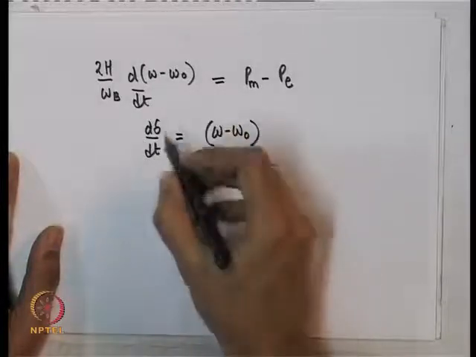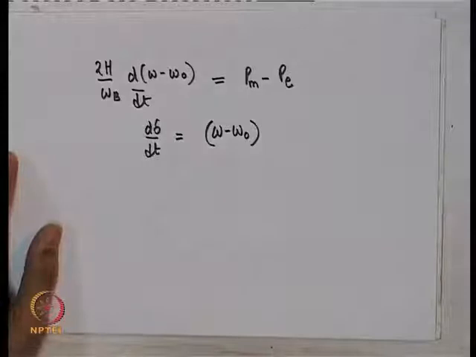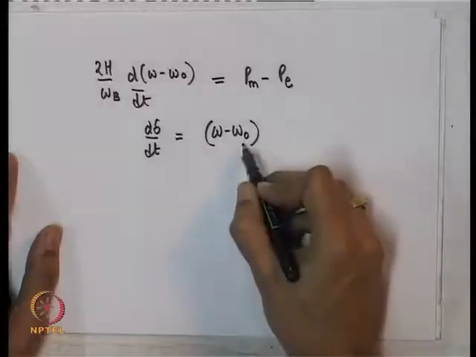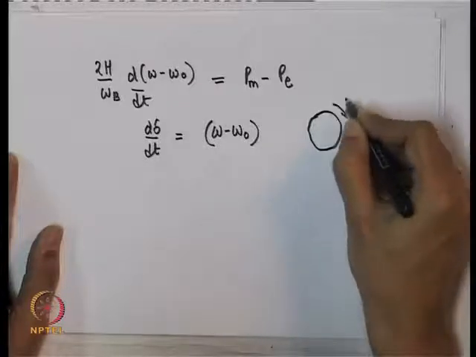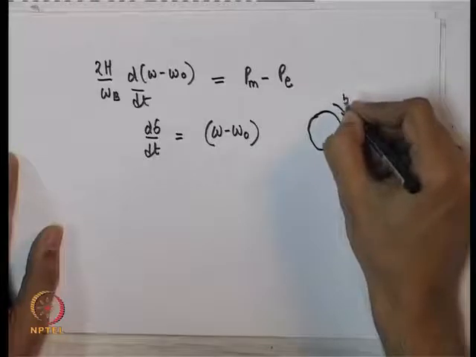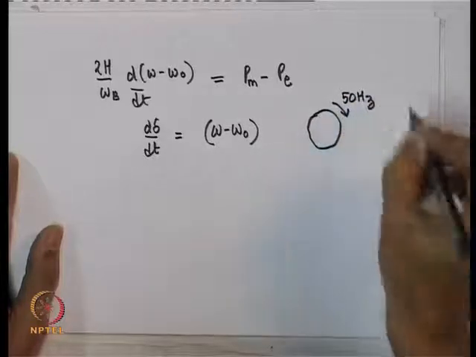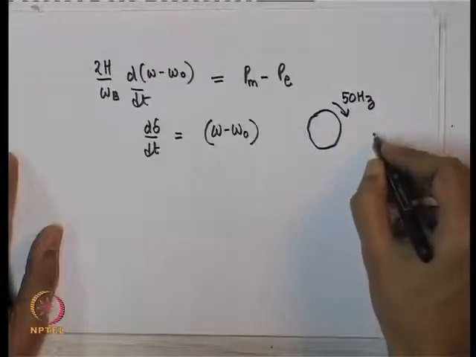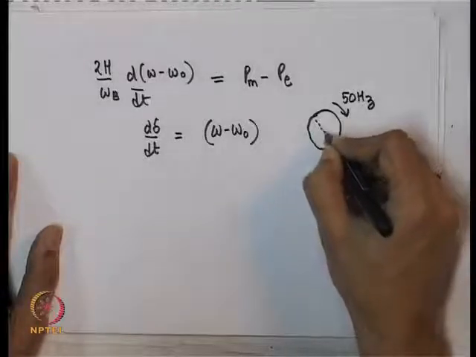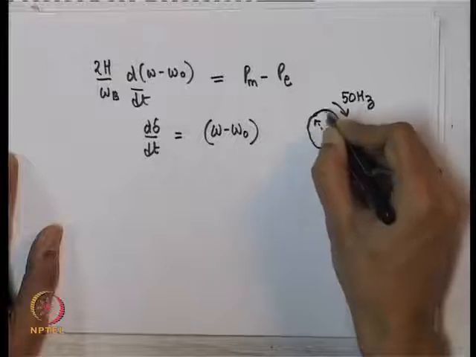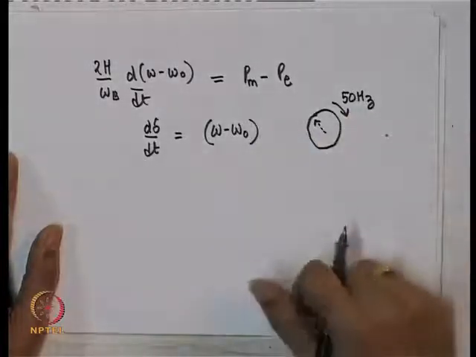Now, the rate of change of the rotor position as seen by a frame which is rotating at omega naught. So, if the machine is rotating exactly at 50 hertz and your omega naught also corresponds to 50 hertz, then this angle delta will be a constant.